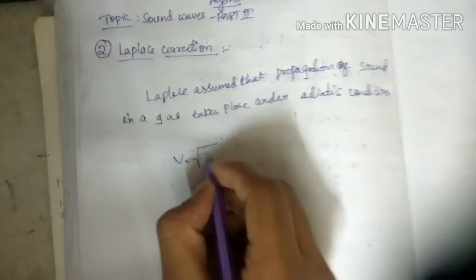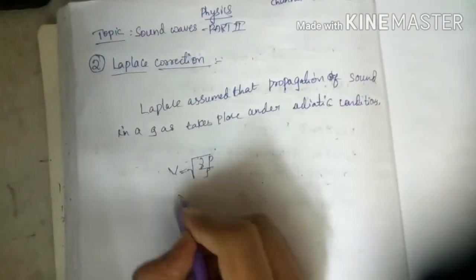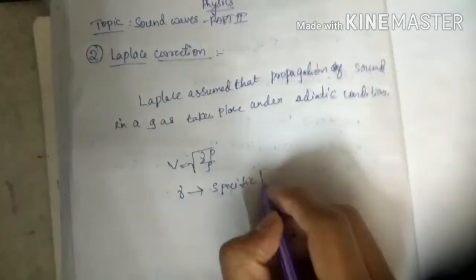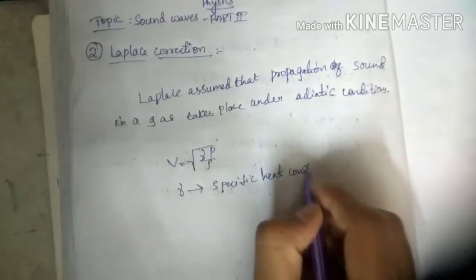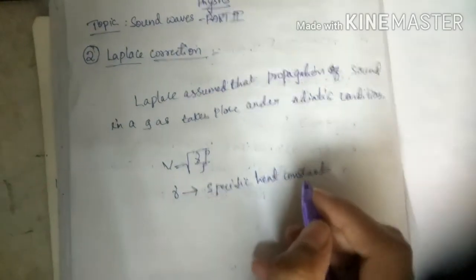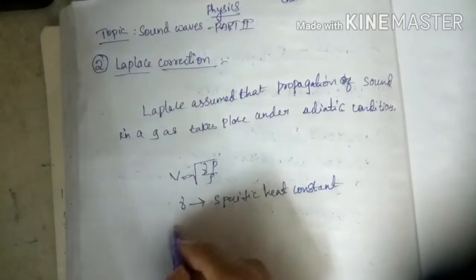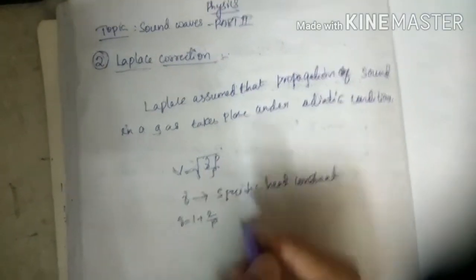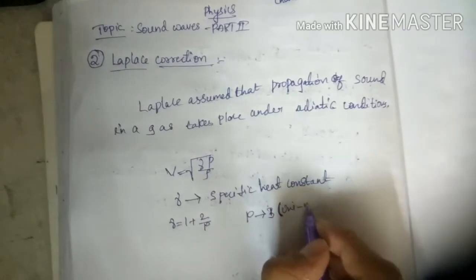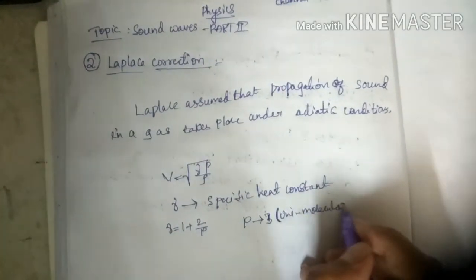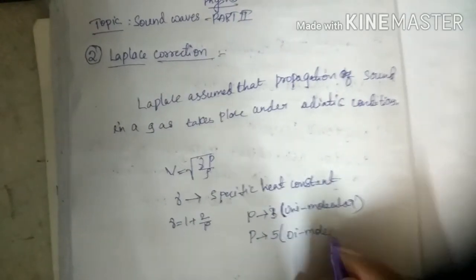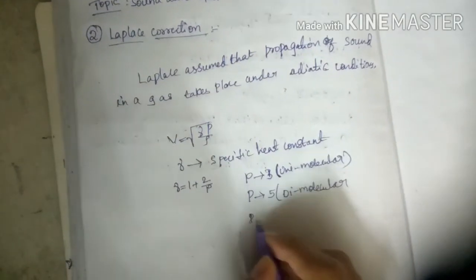Now if we come to the main part, V equals root over gamma P by rho. What is gamma? Gamma is the specific heat ratio. The formula of gamma is gamma equals 1 plus 2 by p, where p is 3 for monoatomic, p is 5 for diatomic, and p is 7 for triatomic.